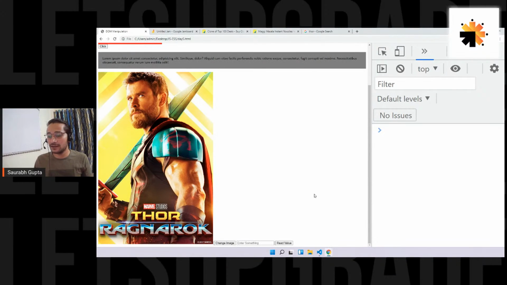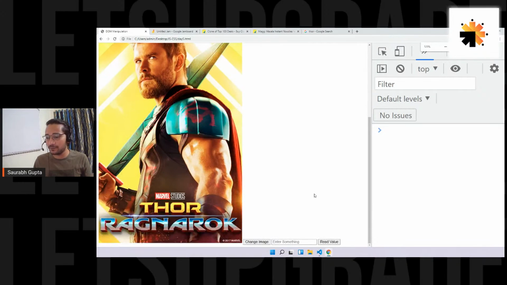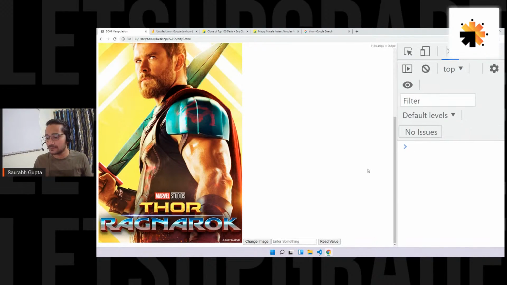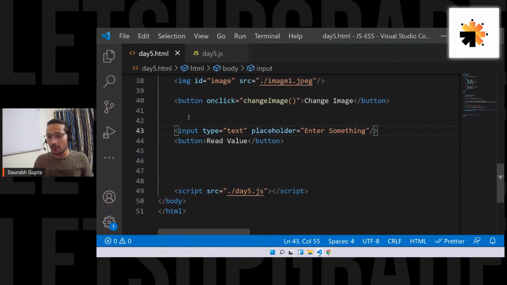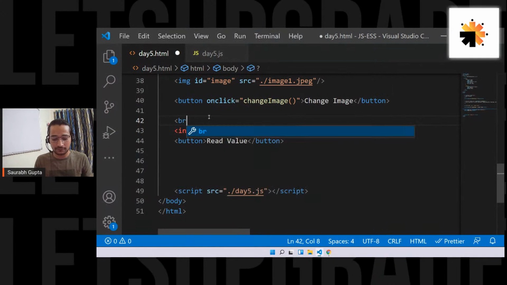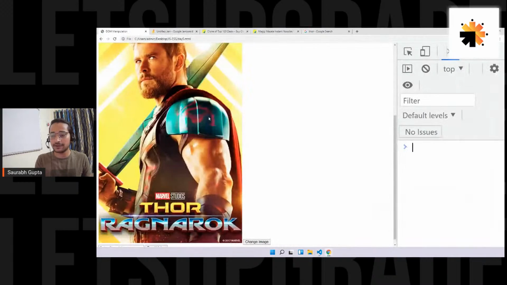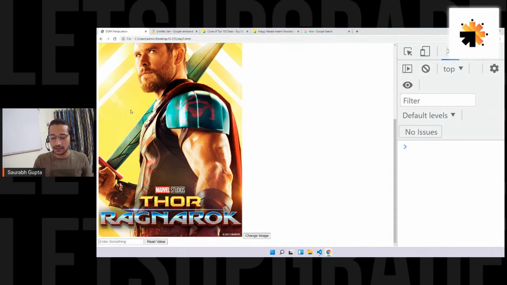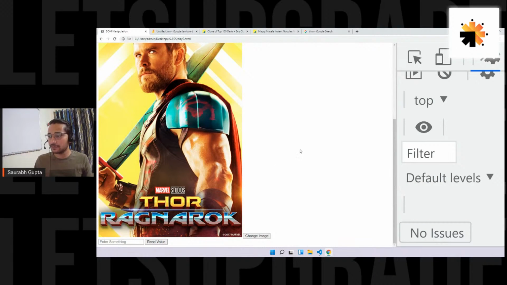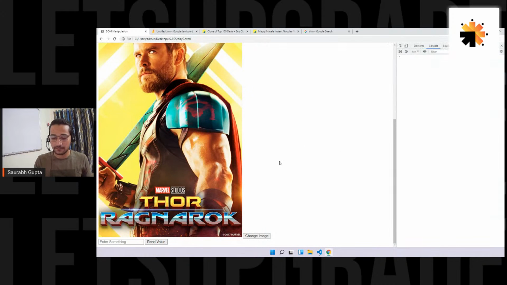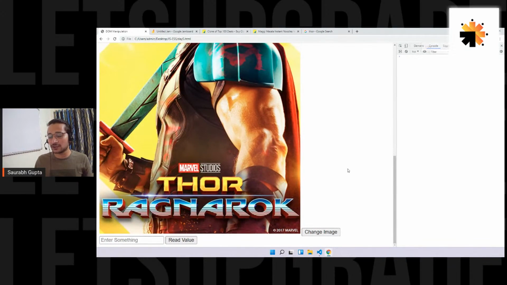Now, here we have the input field. Let me zoom it for you. See that, guys? Okay, let me just move it down by using a BR. Here we go. I hope if I zoom it, it will look good. Ah, wrong thing. I zoomed. I can also give it a height and width actually, but here we go. Fine. You can see, right? The input field and the read value.